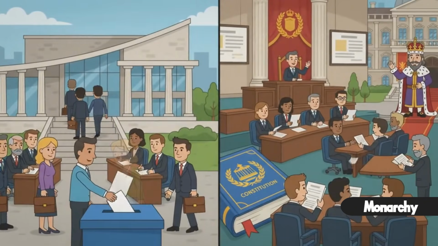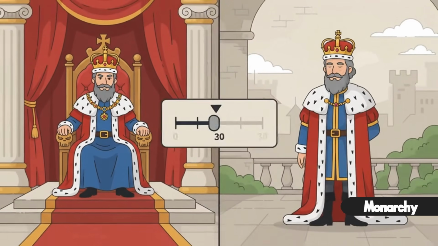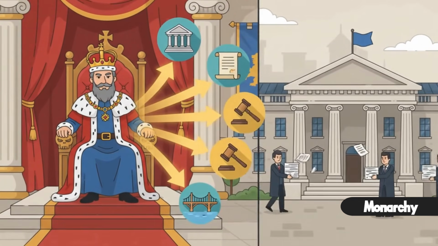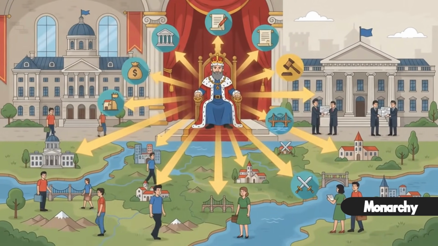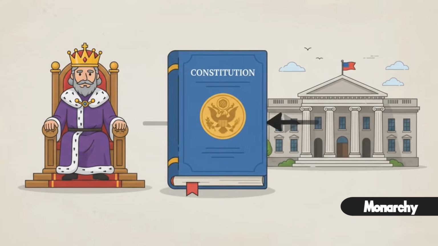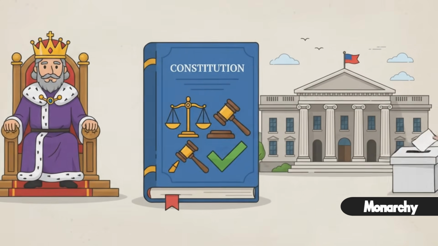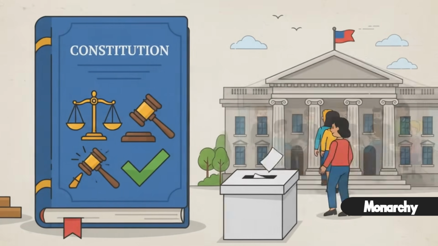That's why not all monarchies are the same. An absolute monarchy gives the monarch broad control over the country. A constitutional monarchy limits the monarch's power through a constitution, with most governing done by elected representatives. The mistake many people make is assuming every monarchy is ruled entirely by a king or queen.